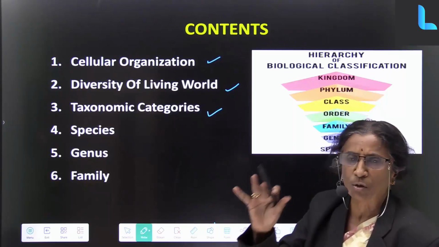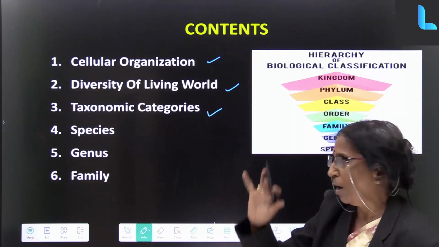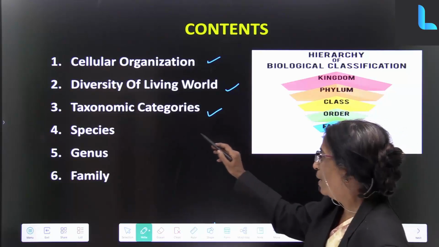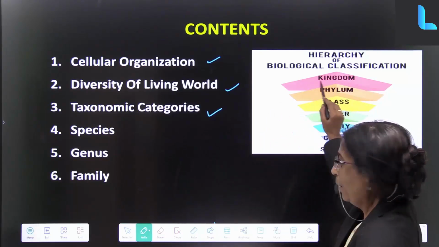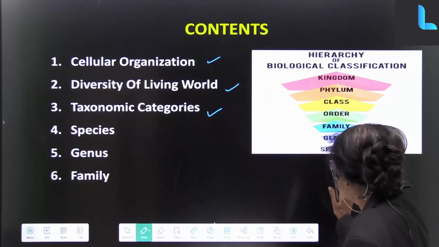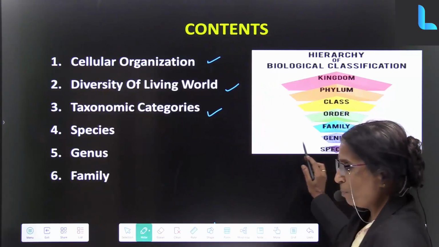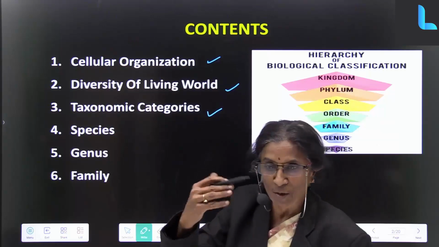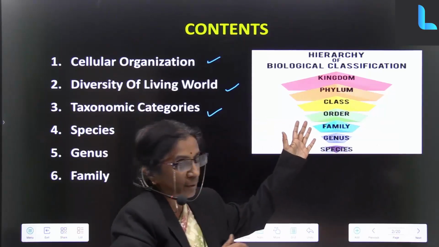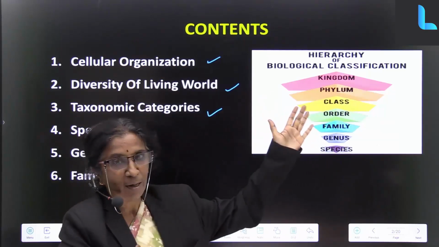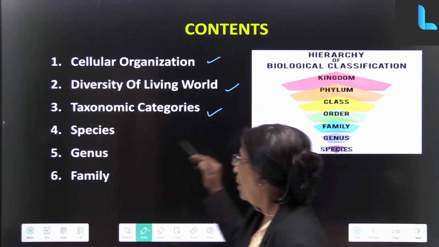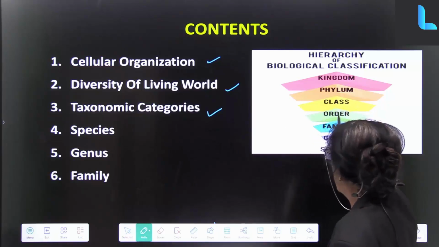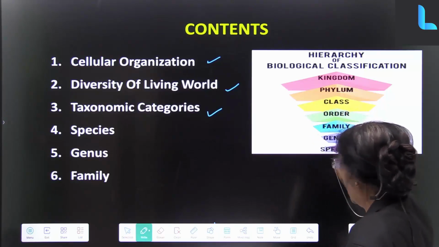All the living beings, not only the animals, not only the plants, are classified, and there is a hierarchy. It starts with kingdom, or you can take it from the bottom also. It can be species, genus, next is the family, then order, then class and phylum, kingdom. Or if you go down, then it will be kingdom, phylum, class, order, family, genus and species.